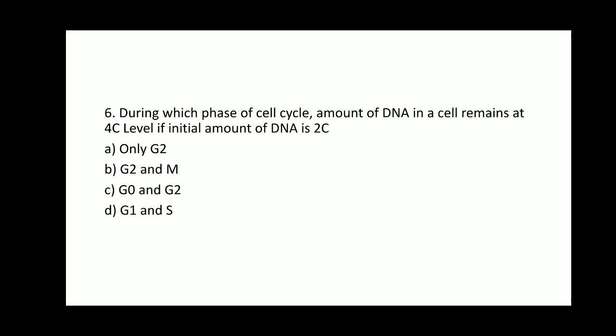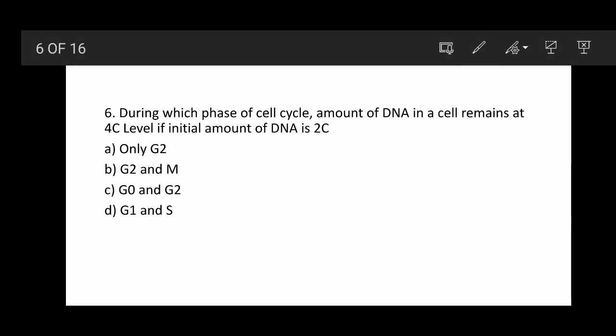So in the options, it will be in the S and G2 phase, but in the options given we don't have an option which is supporting both S and G2. So we will go to option A, only G2 phase contains the 4C amount of DNA. So option A is the right answer. Only G2 is the right answer.